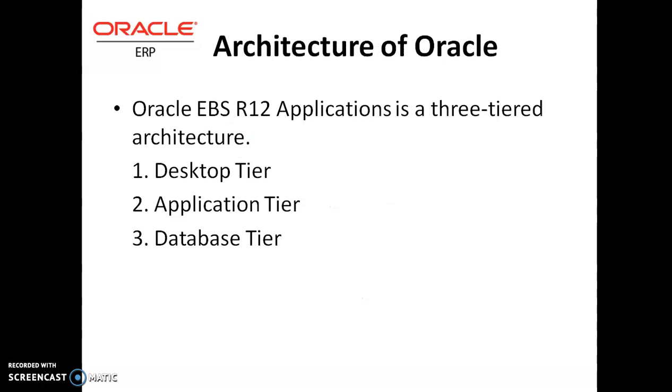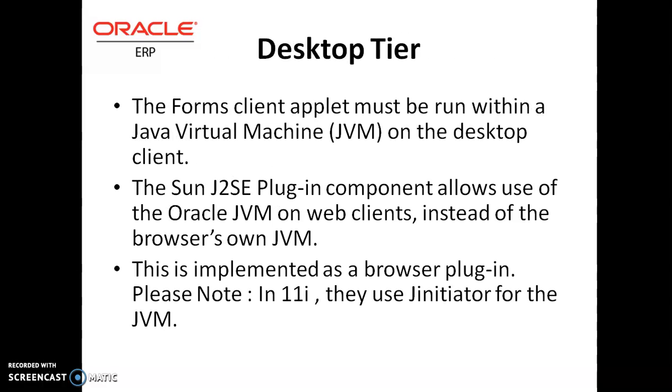So in this architecture, as we have already discussed, a three-tier architecture, the first tier is your desktop tier. That means this is the client side. So the forms client-side applets must run within a JVM. That means on the client side, a JVM, Java Virtual Machine, should be runnable, and Oracle EBS uses JInitiator for the JVM.